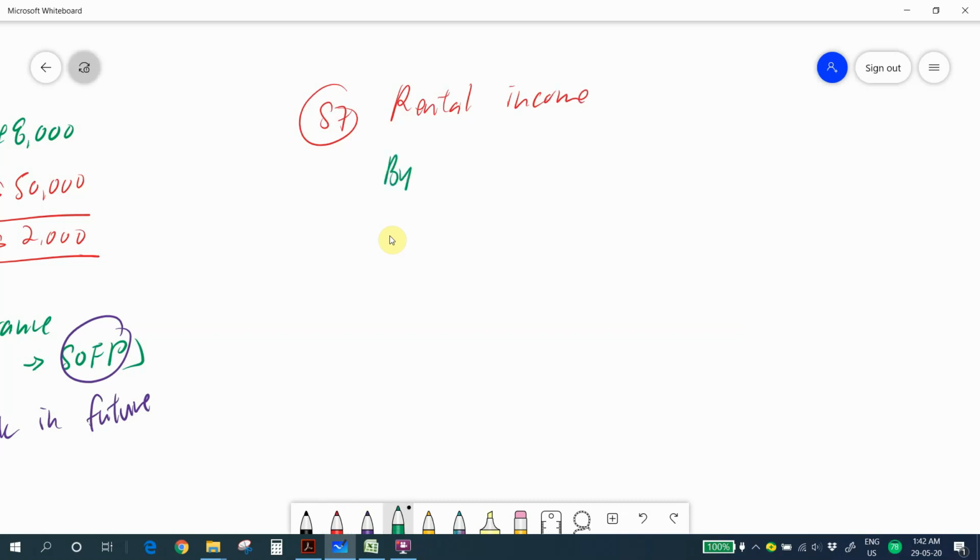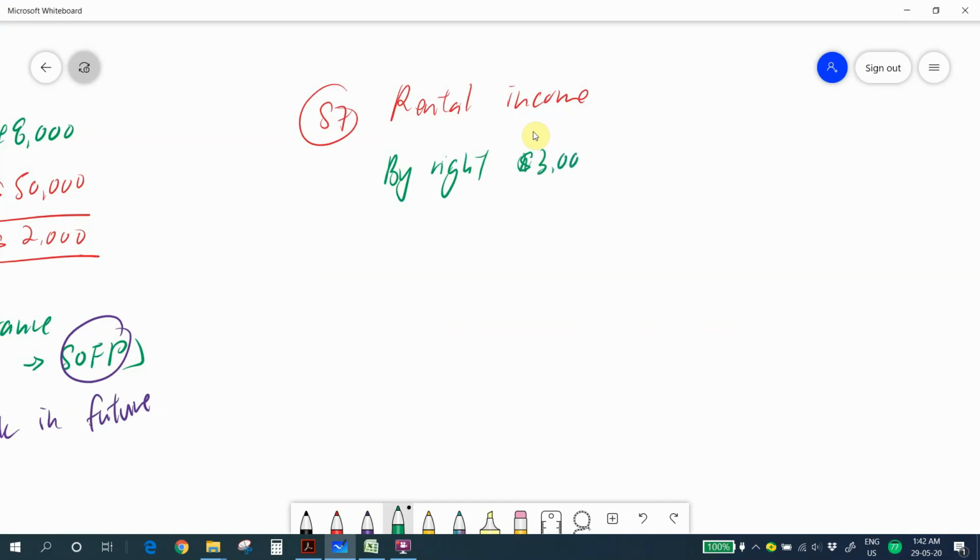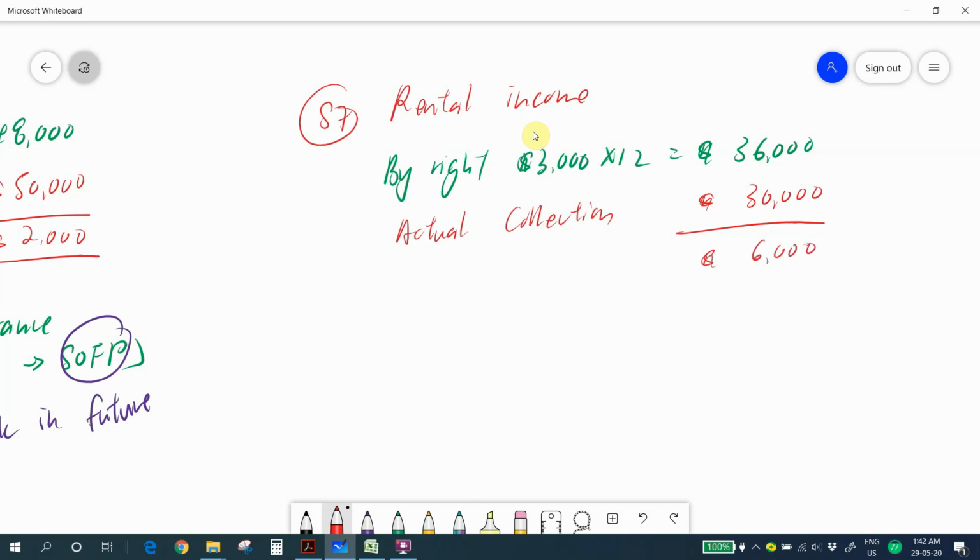So what is the by right amount? By right, our income is 3,000 per month. 1 year we have 12 months, so the collection should be 36,000. But the actual collection is only 30,000. It means that we have a difference of 6,000, right? This 6,000 is income collect less. When you have a situation called income collect less, we call this